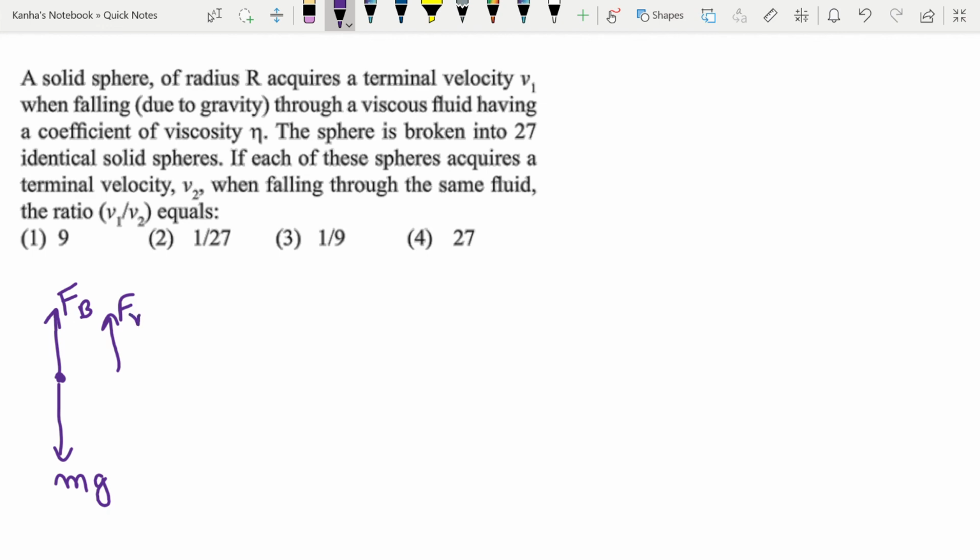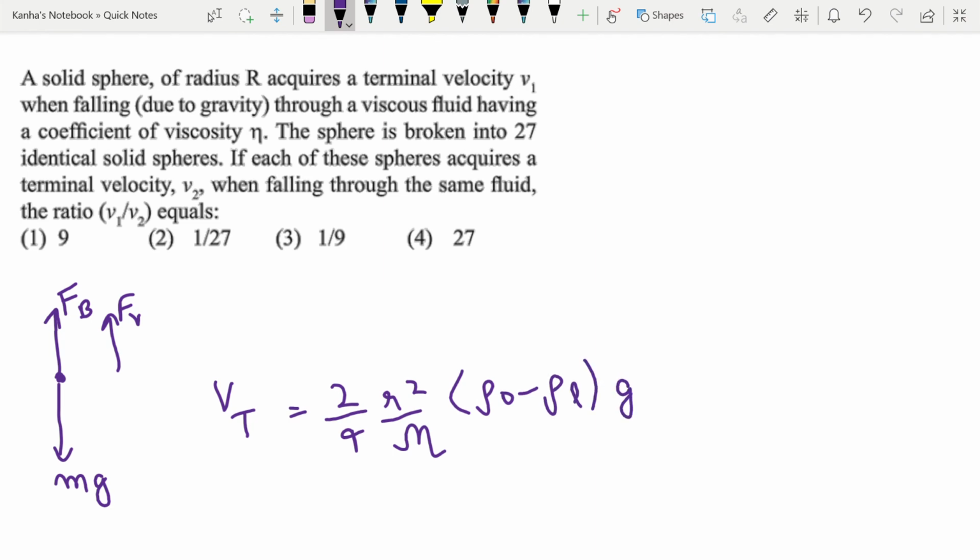If you just balance them, you'll get the value of the terminal velocity. Now I can write the formula for terminal velocity, which is 2 by 9 into r square by eta into (rho naught minus rho of liquid) into g. From here you can easily see that my Vt is proportional to radius square.